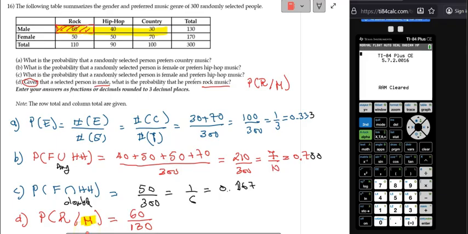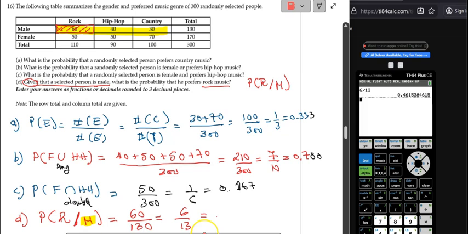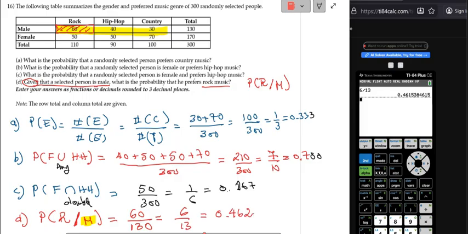Every time you have a restriction, or what we call conditional probability, we divide only by the number on the denominator, and that is the word after the given. So this is the sentence of the given. Now this is going to be 6 over 13 if you reduce it, and I think it's 0.462. Let's see. All right, so this is 0.4615. You can round it to 2. And that's all.